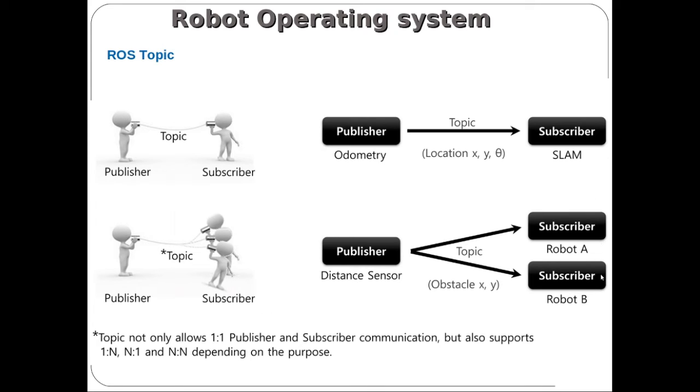If we are having a number of robots, it is possible to send sensor data to n number of subscribers, but all the subscribers should subscribe to the same topic.